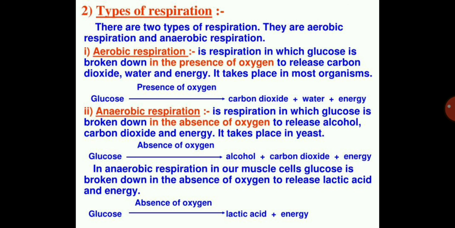Next, what are the types of respiration? Okay, there are two types of respiration, that is aerobic respiration and anaerobic respiration. Aerobic means what? There is oxygen involved in it, and anaerobic means what? It is the absence of oxygen. So aerobic respiration is a respiration in which glucose is broken down in the presence of oxygen to release carbon dioxide, water and energy. It takes place in most organisms. See the reaction over there. Glucose is broken down in the presence of oxygen. It gives out carbon dioxide, water and energy.